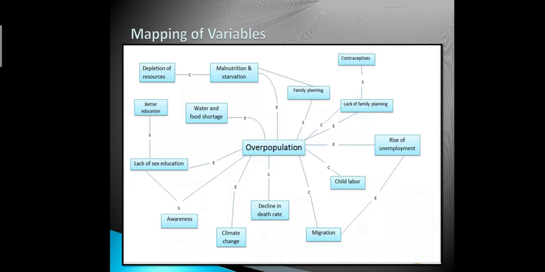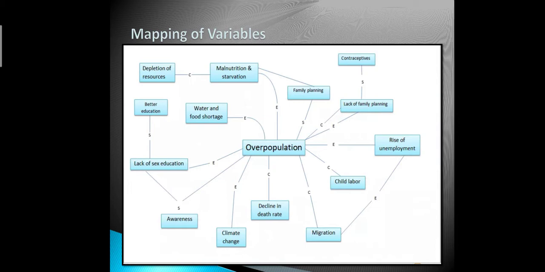Family planning and contraceptives are one of the keys to reduce birth rates. Lack of family planning, rise of unemployment due to overpopulation, child labor, migration, decline in death rate, climate change.